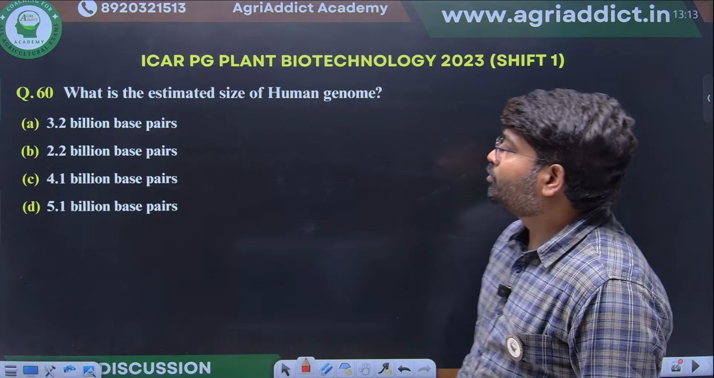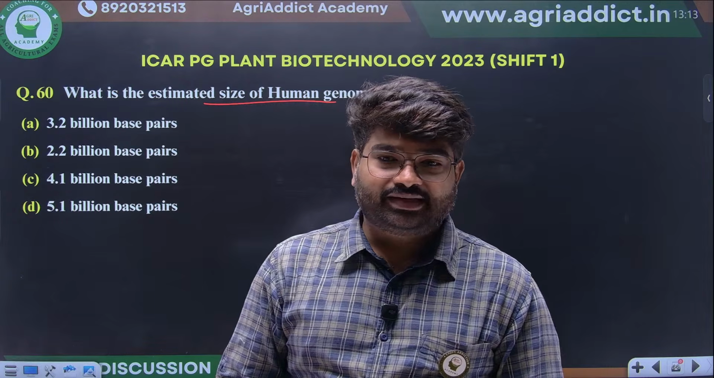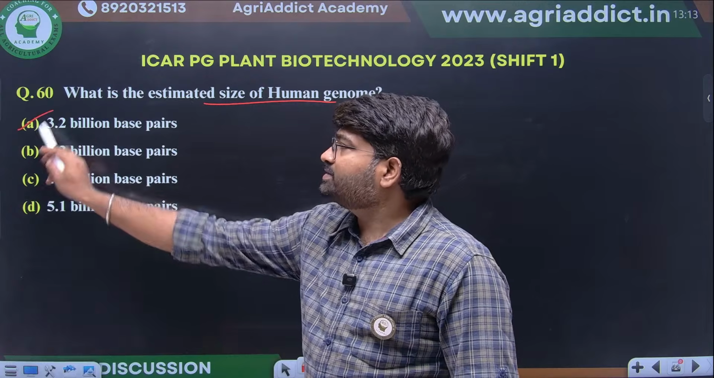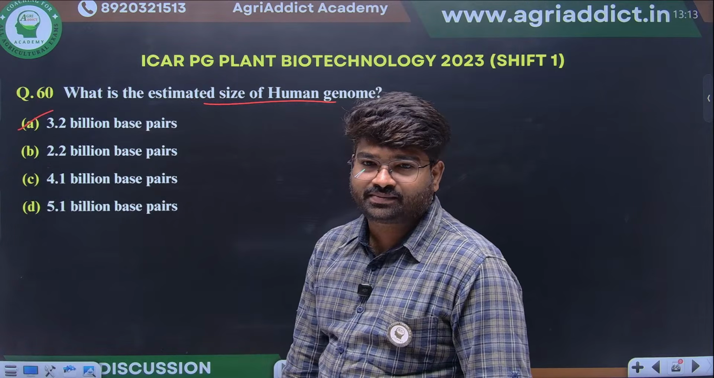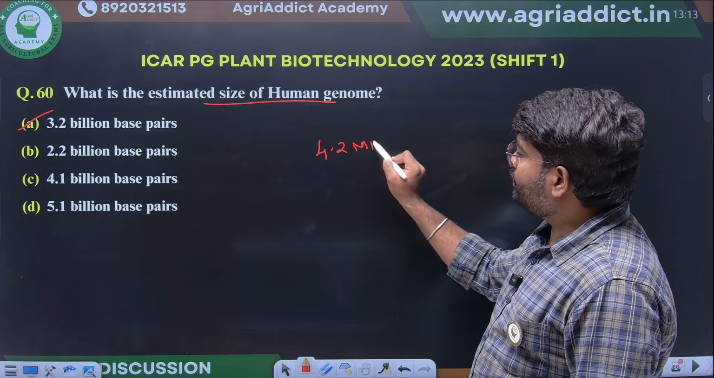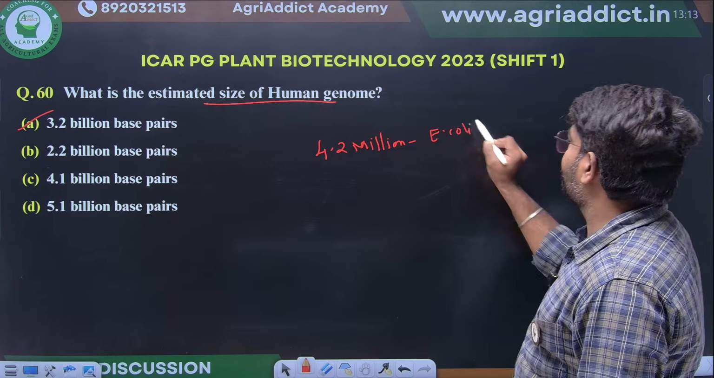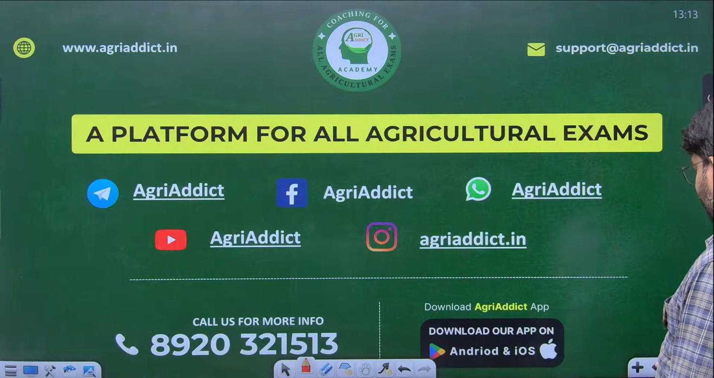Last question. What is the estimated size of the human genome? The estimated size of the human genome is 3.2 billion base pairs. 4.2 million base pairs is for E. coli. E. coli means 4.2 million base pairs will be there.